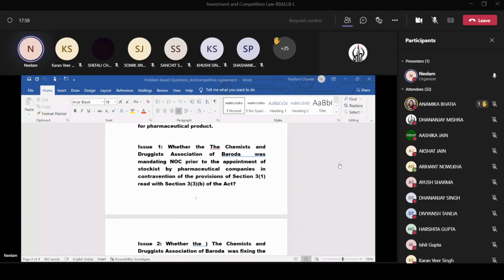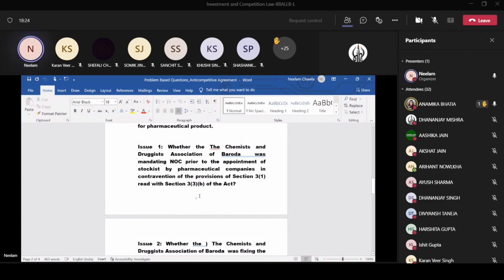One hand is raised. Yes, Anamika. And it is about limiting the supply of goods in a particular area by putting some restrictions. Like in this, the association has put a restriction of obtaining NOC prior to the selling. So this is a kind of restriction as it has an adverse effect on the economy and competition. Wonderful, beta.